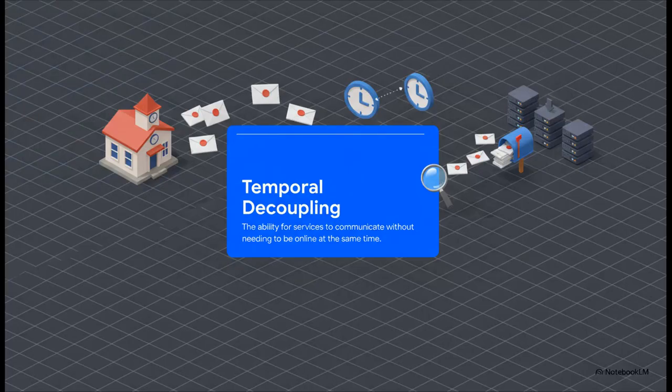And this freedom, this ability to not be locked into the same moment in time, has a name: temporal decoupling. And look, this isn't just some fancy term. It is the architectural superpower that lets our systems survive failures. If the billing service has to go offline for an update, an asynchronous order service can just keep on accepting new orders. Those orders simply pile up safely at the post office and get delivered as soon as the billing service is back online. No data is lost, the business keeps running. That's the power of it.